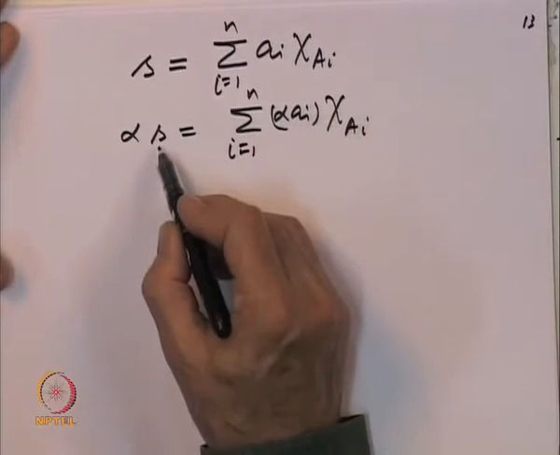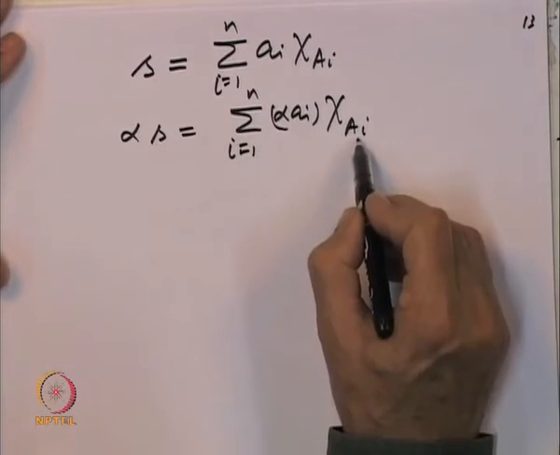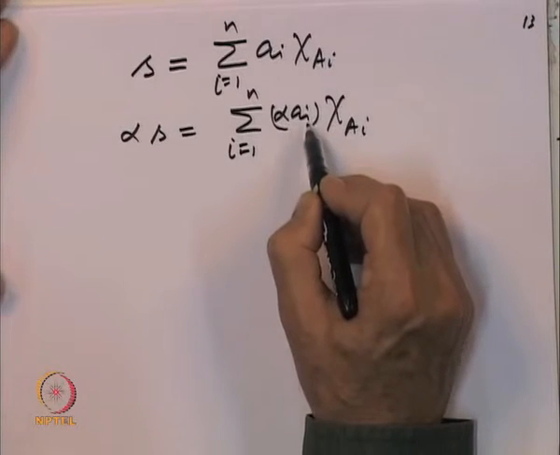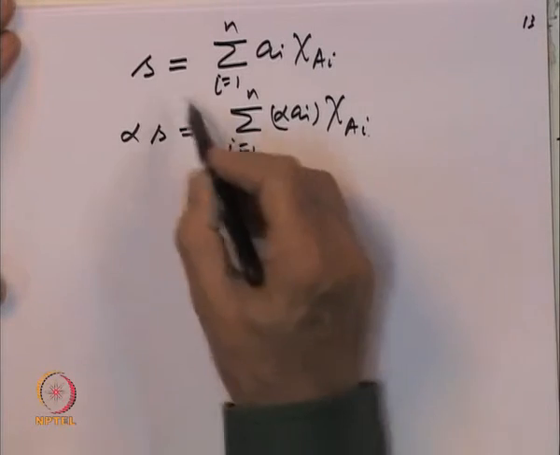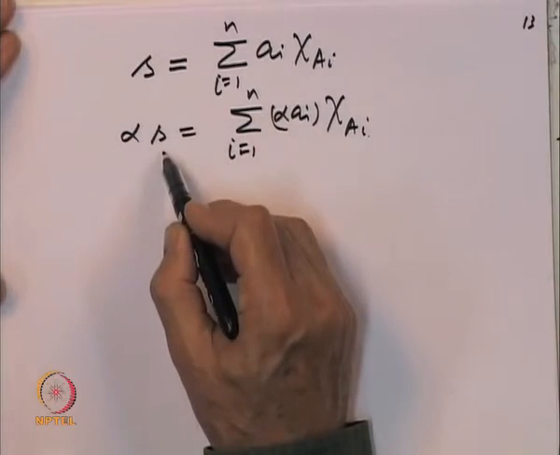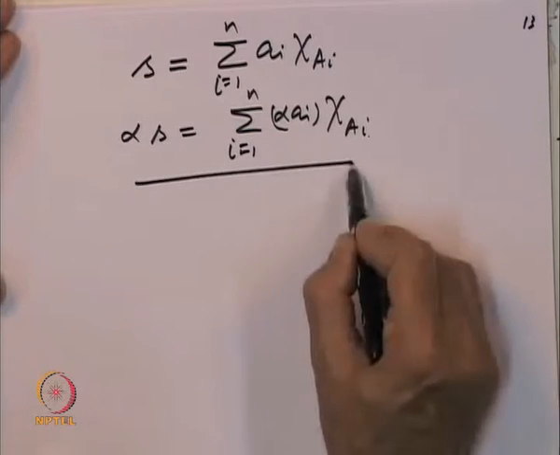So, alpha S is again a simple function; only its values have changed, but the sets on which these values are taken remain the same. So, clearly it indicates that if S is measurable, then alpha S is also measurable.